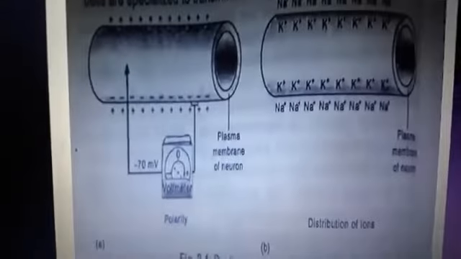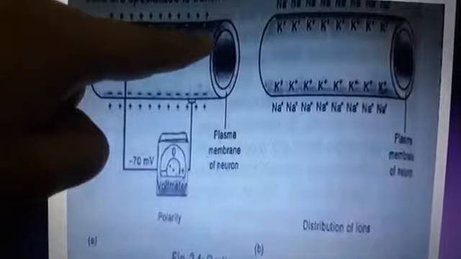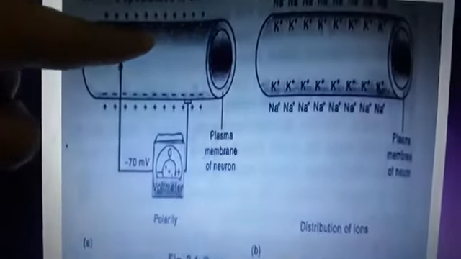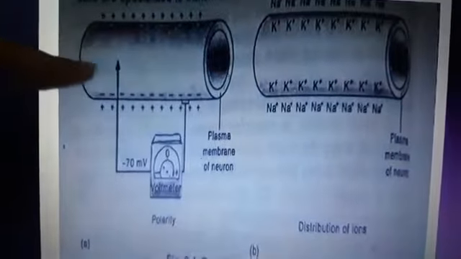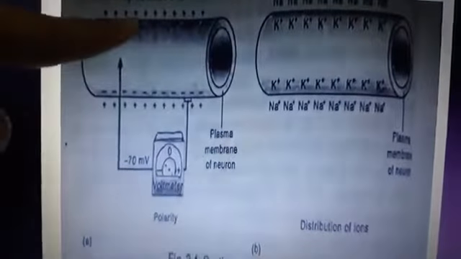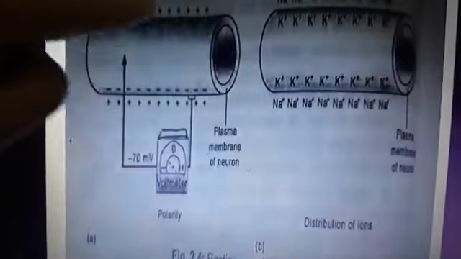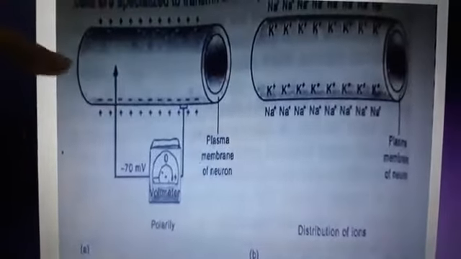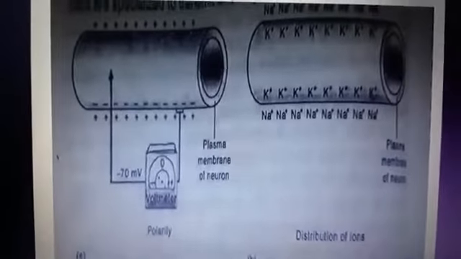So this is the plasma membrane, and you can see that inside the plasma membrane there are plenty of negative charges, and outside of the membrane there are the positively charged ions. So this is the condition when we say that the neuron is in the resting condition.